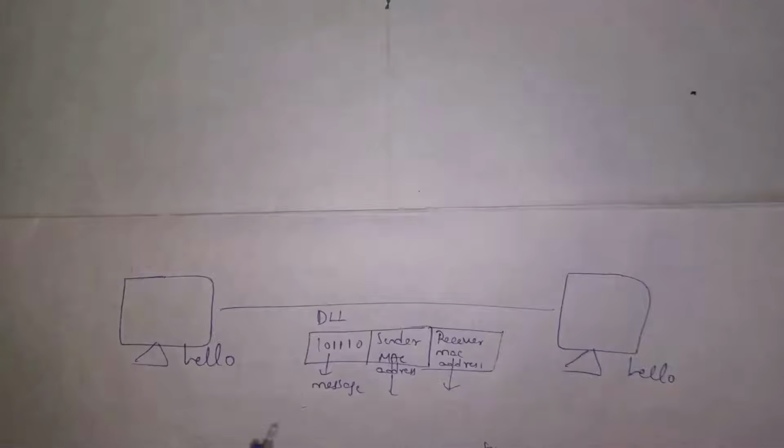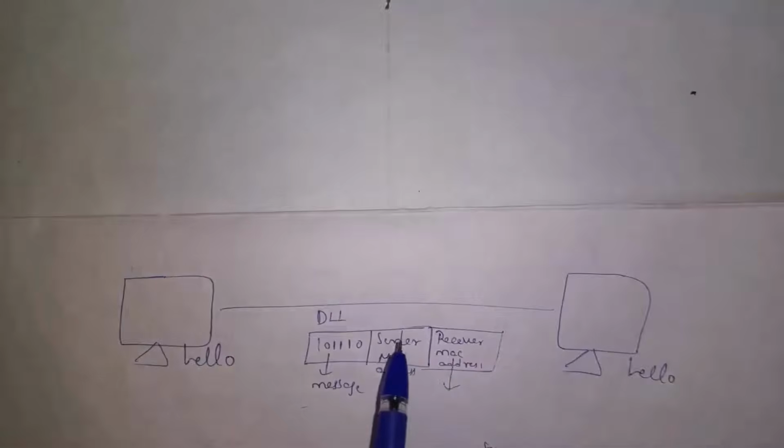Guys, the data link layer will not send our data directly. Instead, the data link layer will add our data into a frame. Guys, a frame is like a parcel. Instead of sending our data directly, the data link layer will parcel our data. That is, it will add our data into a frame and then send it. Whenever the data link layer adds our data into a frame, along with our data, it will add the sender MAC address and as well as the receiver MAC address.